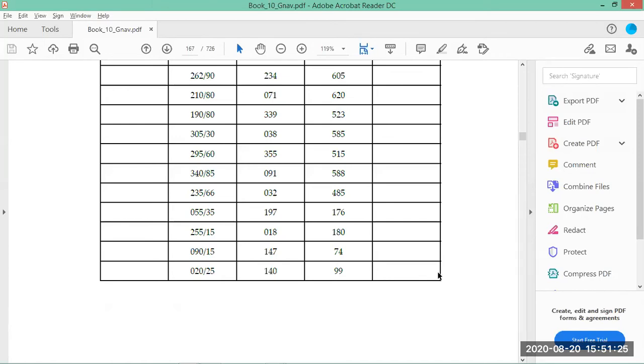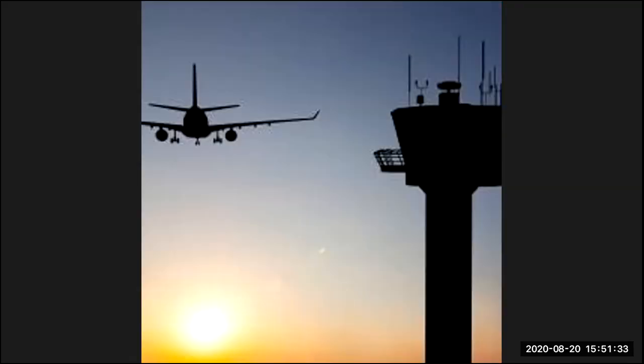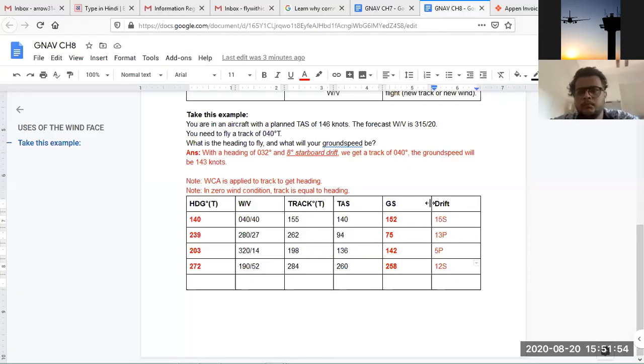Finish it. And you have to add one more column for drift on the right side. I'll make it like this. See, I made it. I'll show you. See, like this. You'll add a section for drift here.